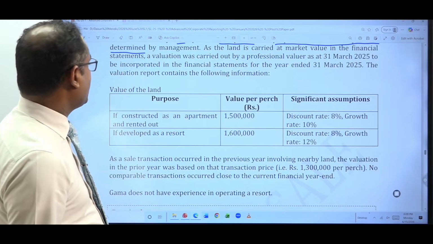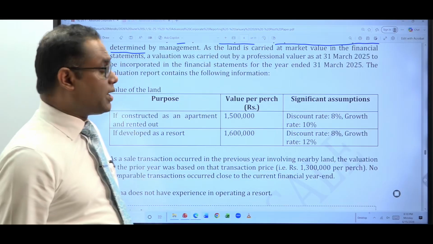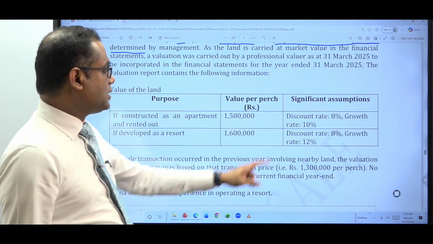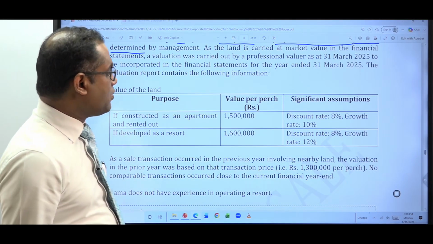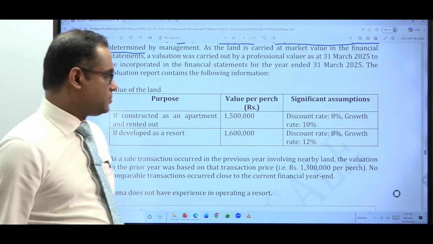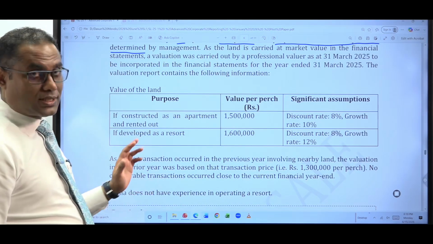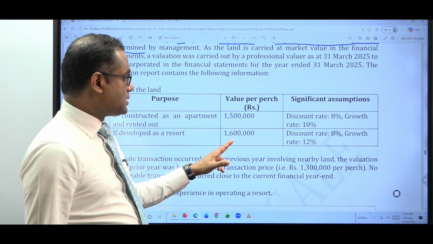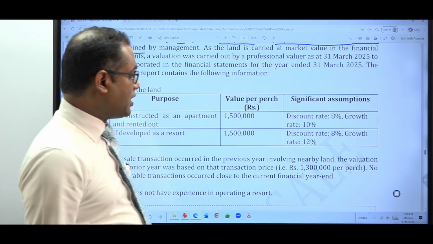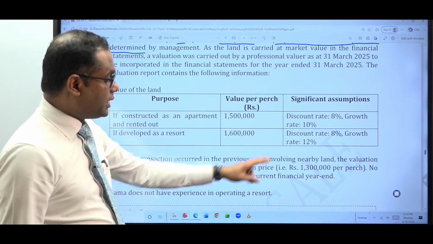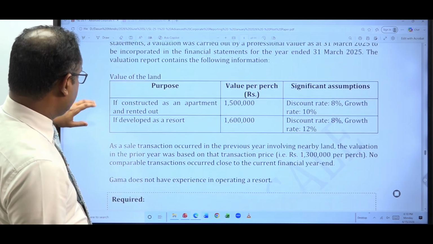For the computation, it seems that they have done a value in use computation by projecting the future cash flows. For that, the valuer has taken a discounting rate of 8% and a growth rate of 10%. Then another option is to develop the land as a resort, not as an apartment. In that case, the value per perch would be 1.6 million. And for the cash flow projection, the valuer has taken a discount rate of 8% and a growth rate of 12%.